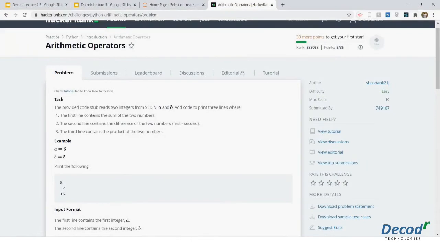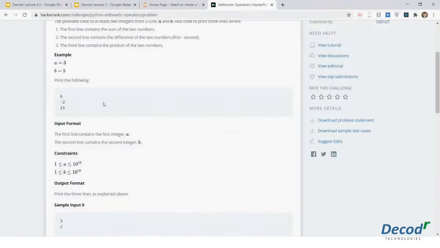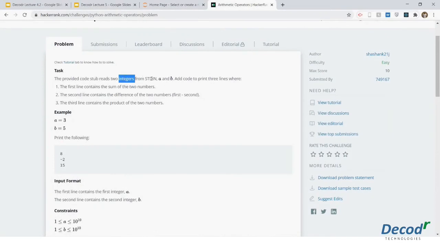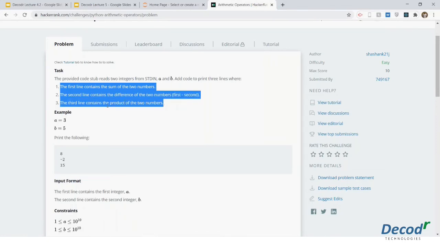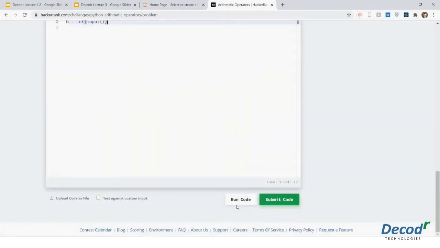It says that the provided code, that means this code, reads two integers A and B. So our task is to do three things: print the sum, print the difference, and print the multiplication, that is the product. So you have to do just that. Write your code, run your code, see if the code is correct or not. Once it is correct, just click on submit.